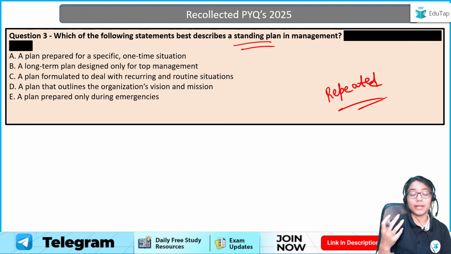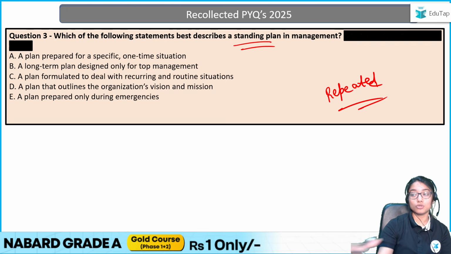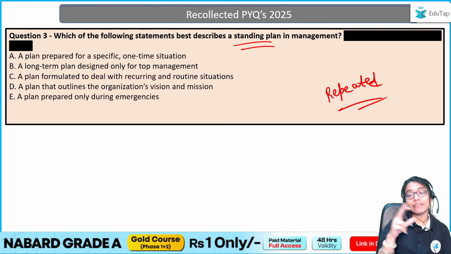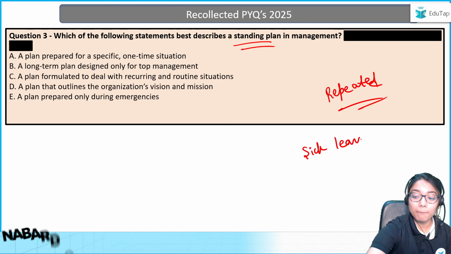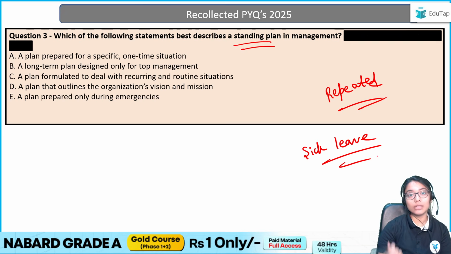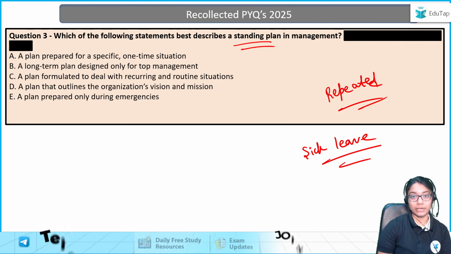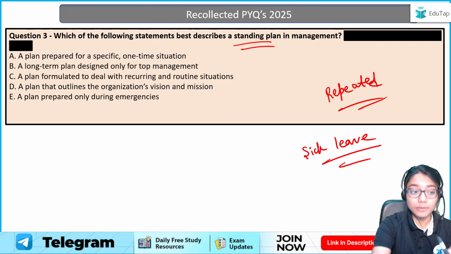That is, if fire breaks out, the fire alarm will ring and you are supposed to run out of the building. That is a plan which can be used repeatedly. Nothing to change there. Or let's say your sick leave policy. The entire company will have one sick leave policy for all the employees, right? So those are standing plans which can be used repeatedly. Now let us have a look at the options.